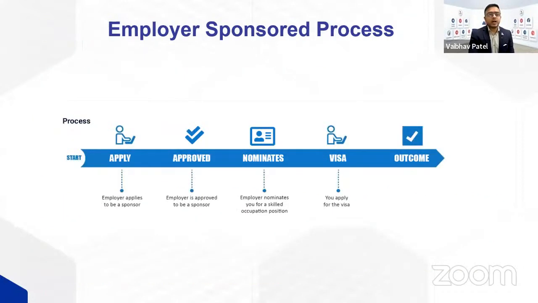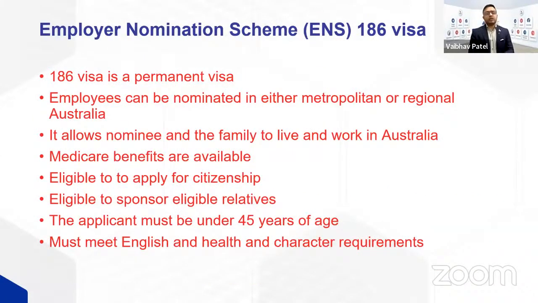If you have worked 3 years with the company on a 482 visa, you can apply for a 186 visa under the temporary resident transition stream. Or you can also apply for a 186 direct entry stream. Again, your occupation must be on the medium and long-term skill list. You must have minimum 3 years of full-time work experience, a positive skills assessment, be under 45, and have competent English. So you can also apply for the 186 direct entry stream if you have met these requirements I mentioned before.